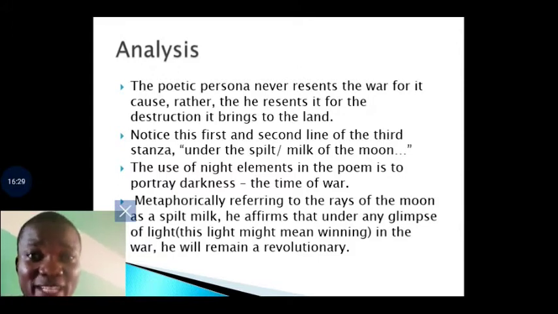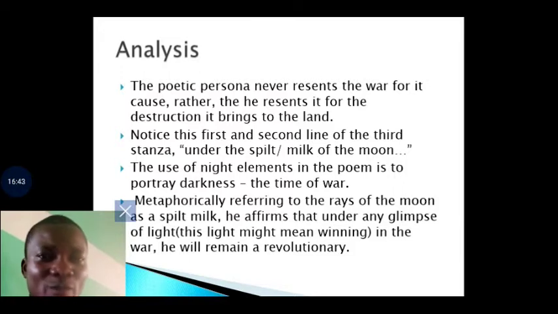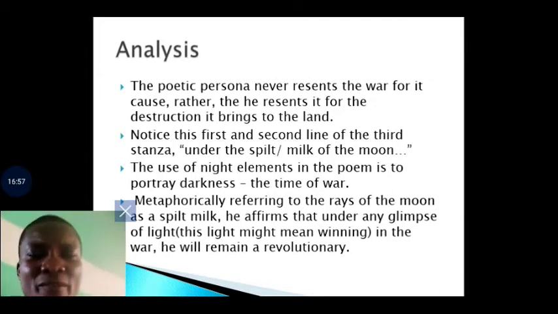So every time the poet sees himself appearing in every stanza, what he's trying to showcase is the fact that war and tension have surfaced their ugly faces everywhere that you see. So metaphorically referring to the rays of the moon as spilt milk, he affirms that under any glimpse of light in the war, he will remain a revolutionary.